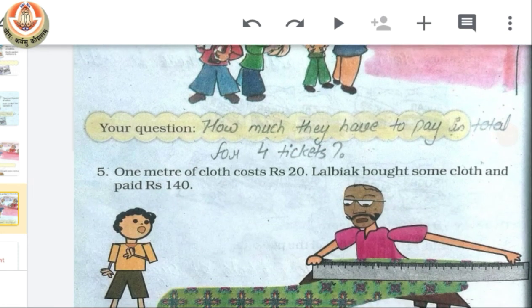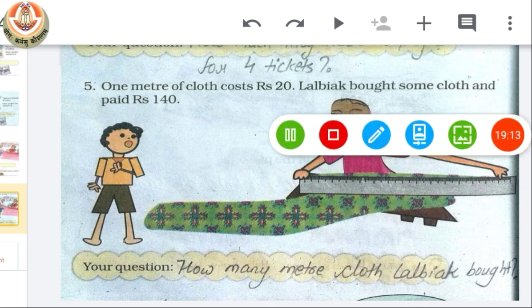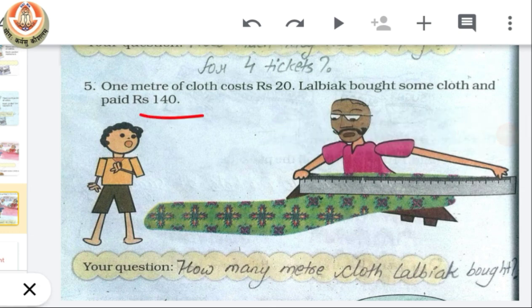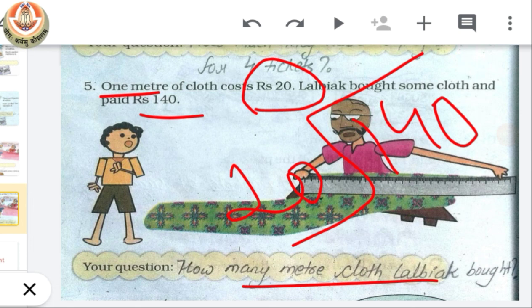Okay class. Now the next question is, 1 meter of cloth costs 20 rupees. Lal Bagh bought some cloth and paid 140 rupees. See, the total pay is 140 and the cost of 1 meter of cloth is 20. So we have to ask how many meters of cloth he bought. For the same, you have to divide 140 by 20 to find the number of meters.